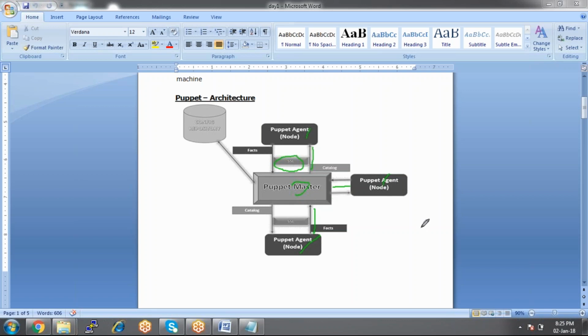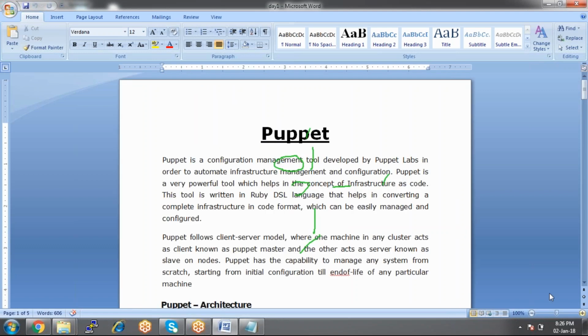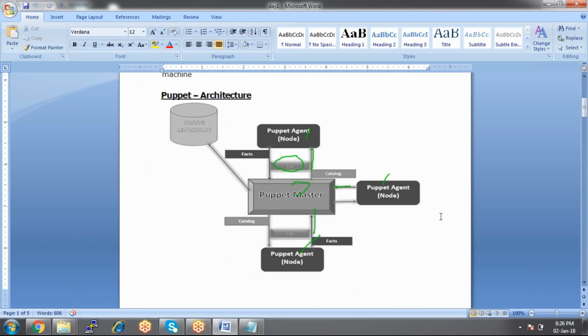With the help of SSL certification, the agent and the Puppet master will be communicating. So this is a certification here. We need to get the certificate for the agent and the master.